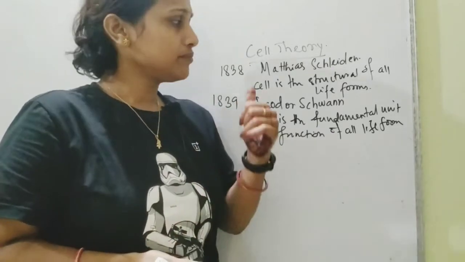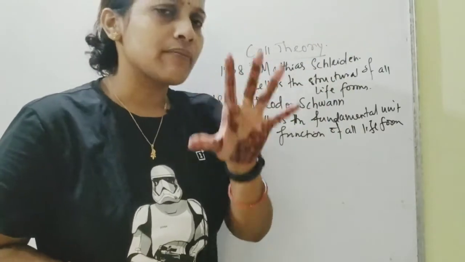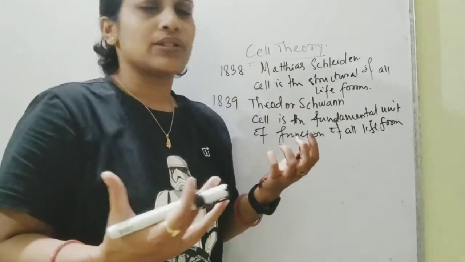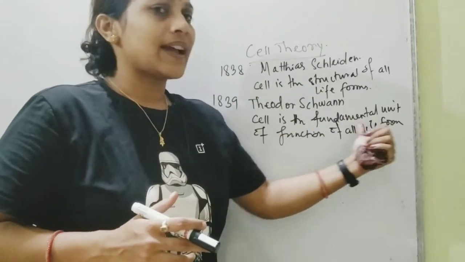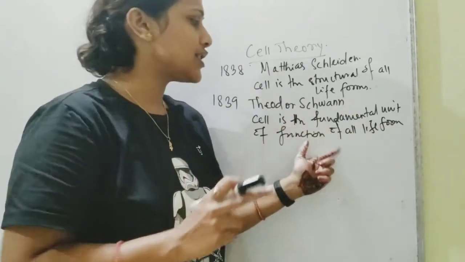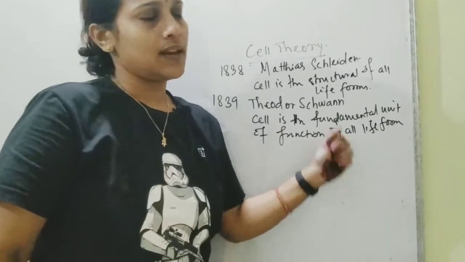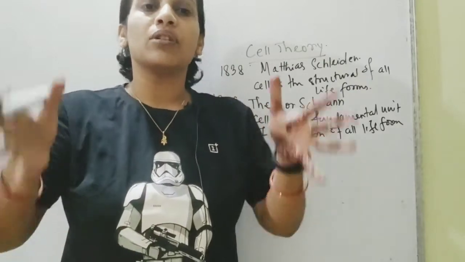Okay, that means if in a normal human being or in a normal organism you see something like respiration, digestion, excretion, whatever, all the activities, all those are the sum total of activities of each and every cell. Just because it is happening in each and every cell, that's why you see the whole body is performing that activity. Secondly, structural unit, they build up or they make up the whole body.